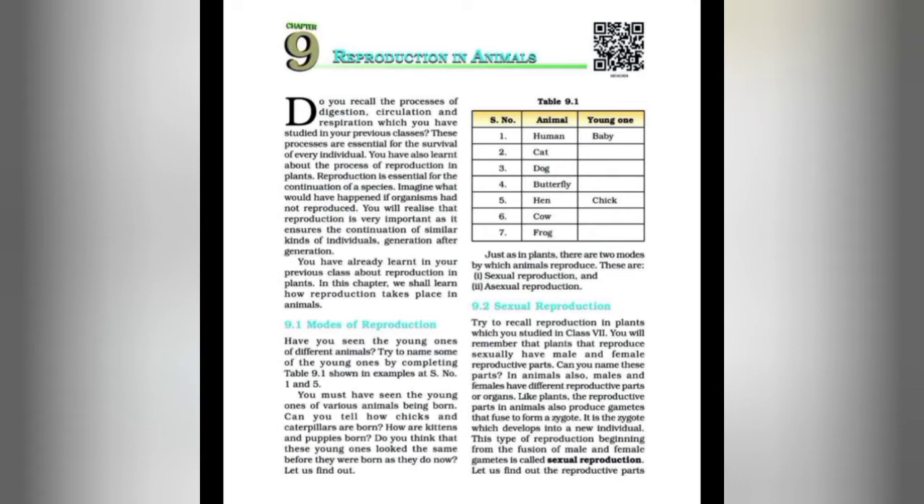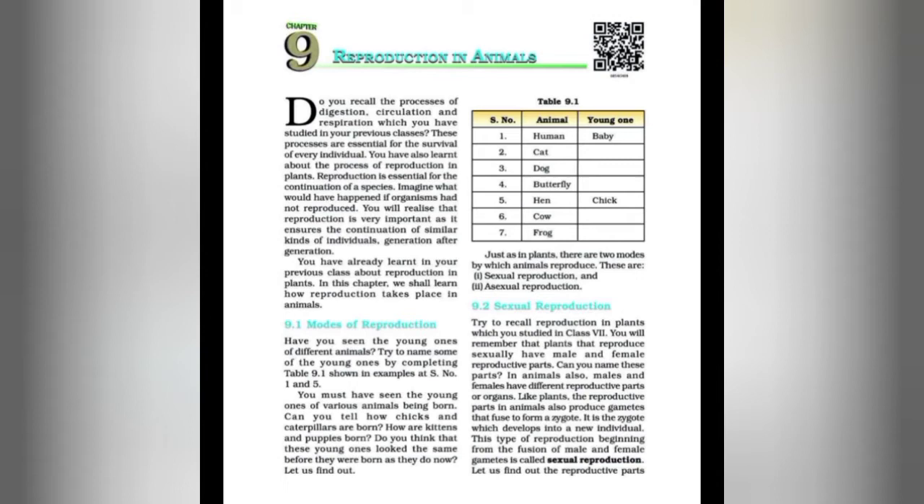So what is reproduction? The production of new individuals by their parents is known as reproduction. Students, do you recall the processes of digestion, circulation and respiration which you have studied in your previous classes? These processes, along with excretion, are essential for the survival of life. Reproduction is also a very important process that is necessary for the continuation of the species.